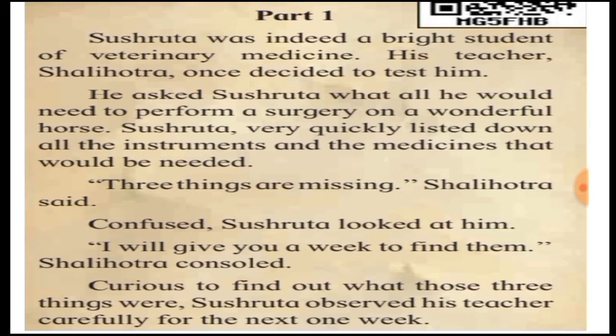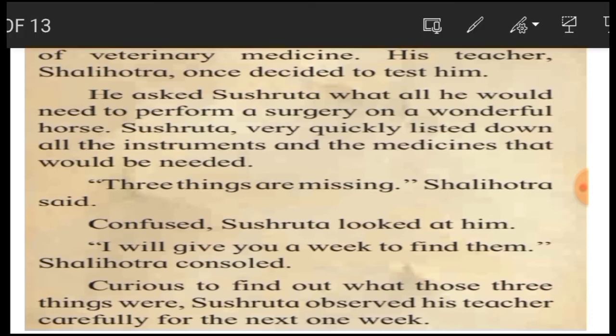And Shalihotra asked Sushruta to list down the equipments which are needed to perform a surgery. Equipments means things that he would need to perform a surgery. And Shalihotra told Sushruta that there were 3 things that were missing and to find them out. Okay, now let's continue.